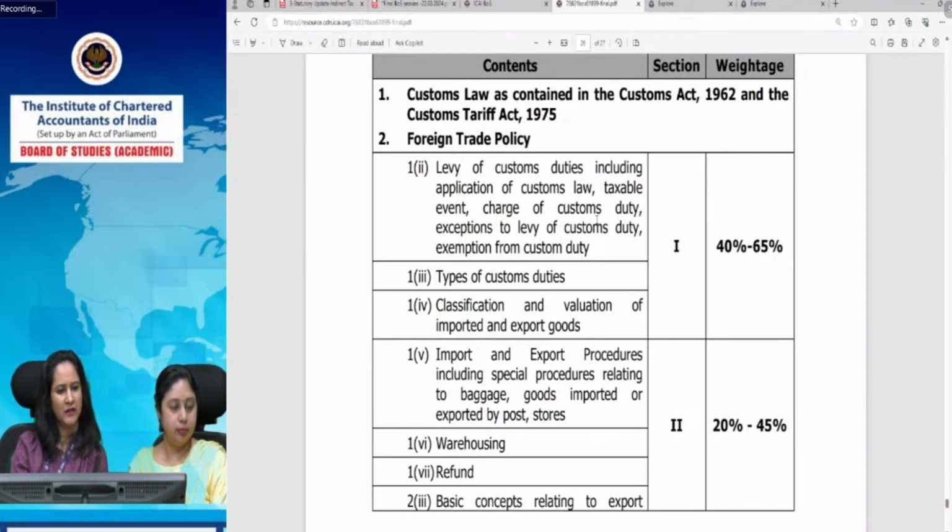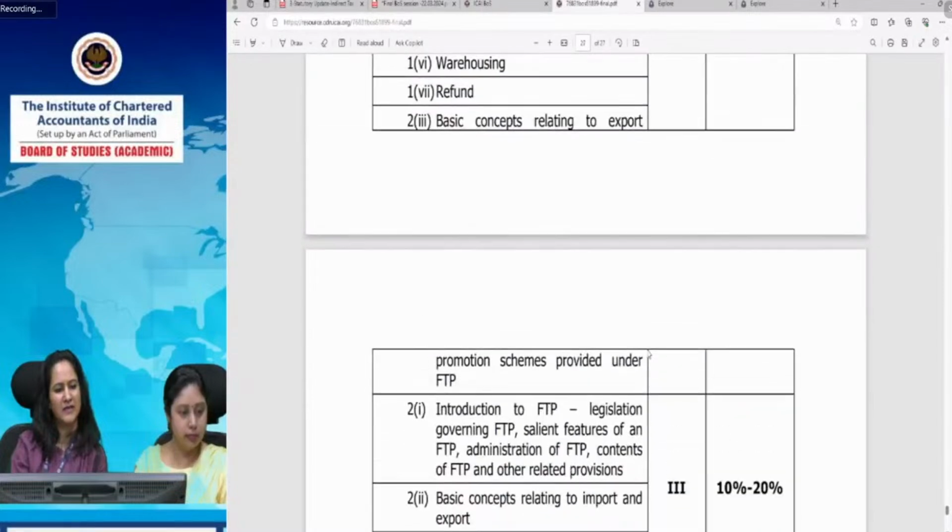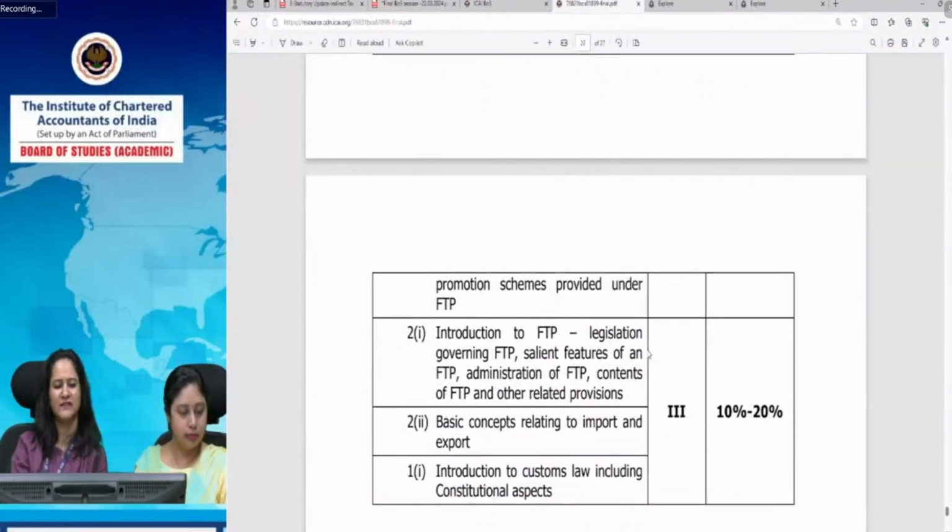So levy of customs duty, types of customs duties, classification and valuation, chapters 1 to 4, are there in section 1, and then import and export procedures, warehousing, refund, and the basic concepts of FTP are covered in section 2.